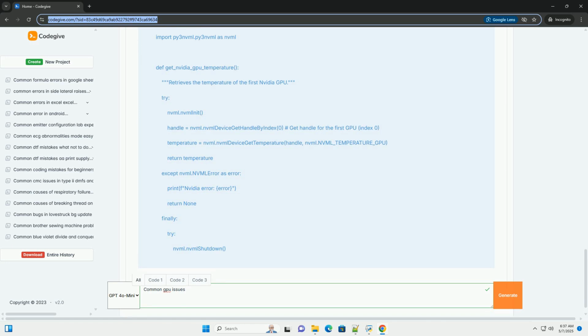Lower graphics settings. Reducing the graphics settings in games can reduce the VRAM usage and potentially mitigate the problem. Test with different applications. See if the VRAM issues occur in multiple applications or just in one specific game. Check for driver issues. Try different GPU drivers to see if the issue is driver related.